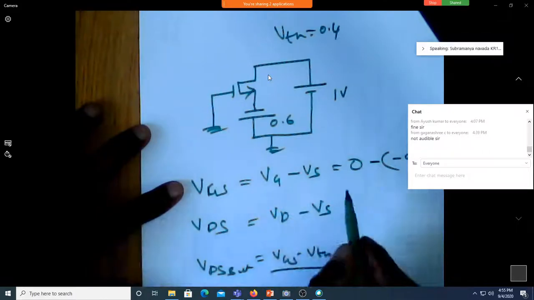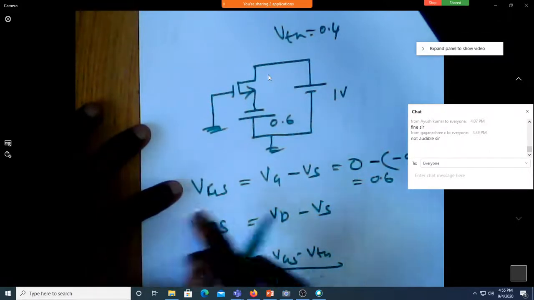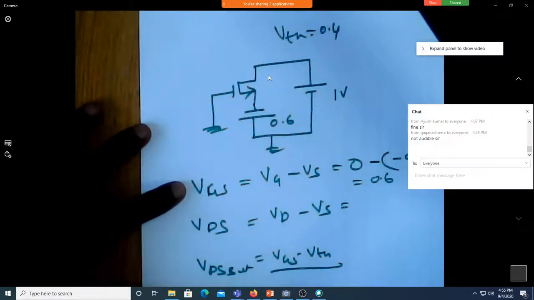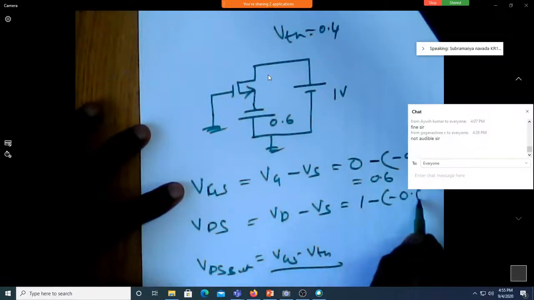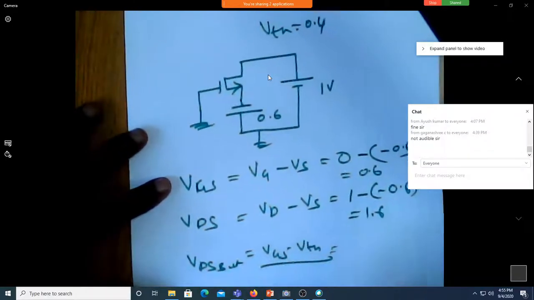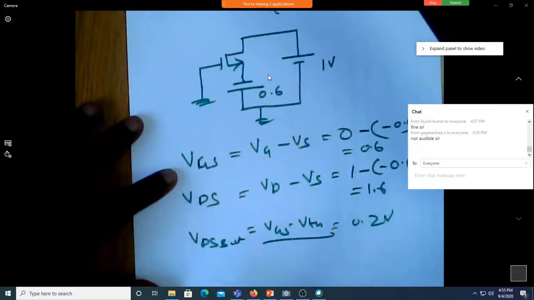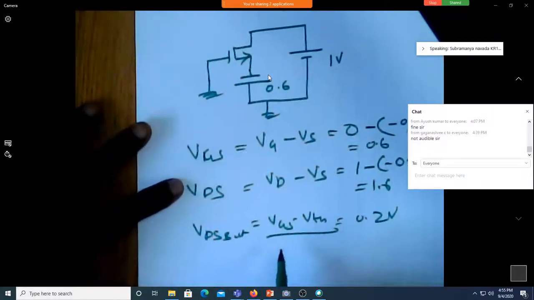Then how much is this? Is it 0.6? Yes, sir. So VGS is 0.6. Then what is VDS? 1 minus of minus 0.6. Is it 1.6? Yes, sir. How much is VDS sat? 0.2, sir. Am I correct?